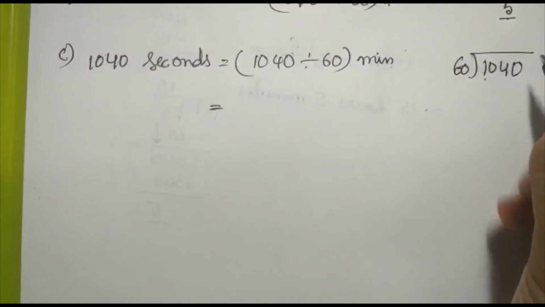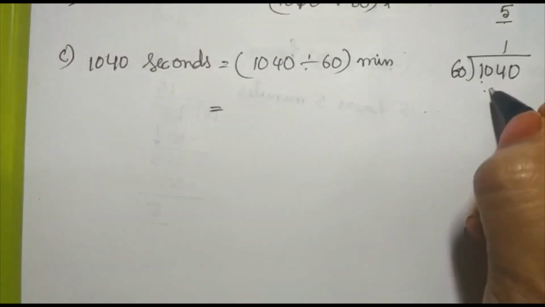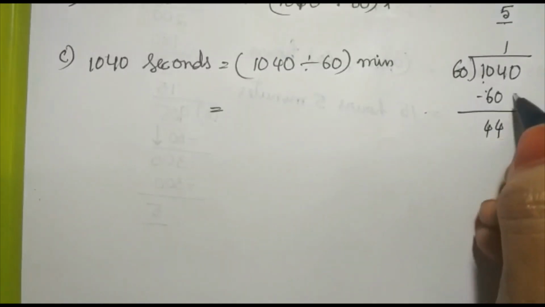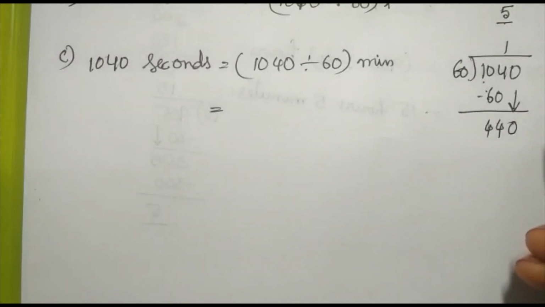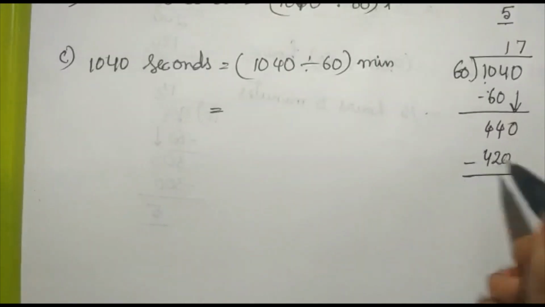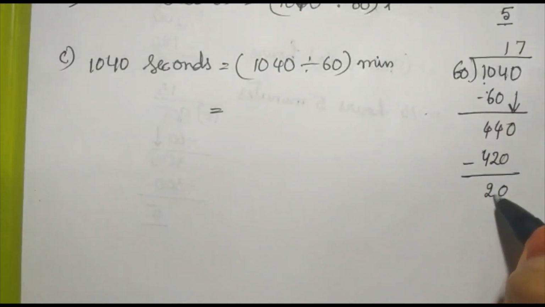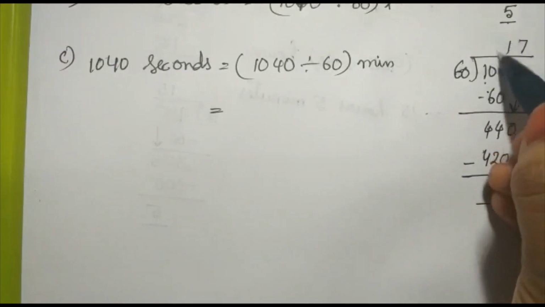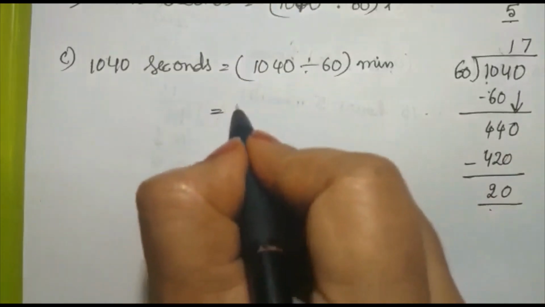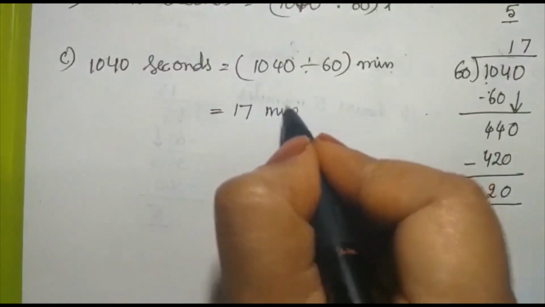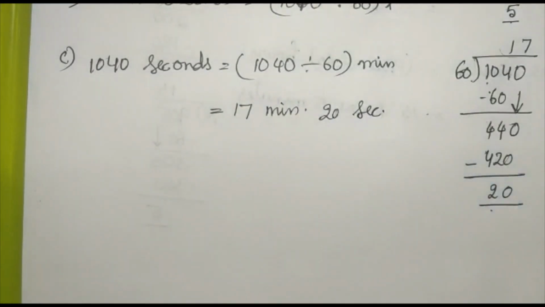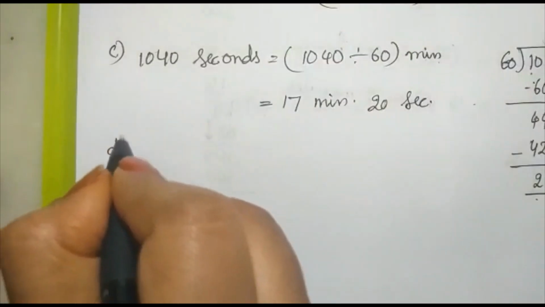Now how many times? Right, 6 ones are 60. 4 minus 0, 4. 10 minus 6, 4. Now 0 will come down. Yes, very good. 6 sevens are 420. 0 minus 0, 0. 4 minus 2, 2. So what is the quotient here? 17. And what is the remainder here? 20. So 17 minutes. How many seconds left over, children? 20 seconds are left over. Very good. Now see D1.